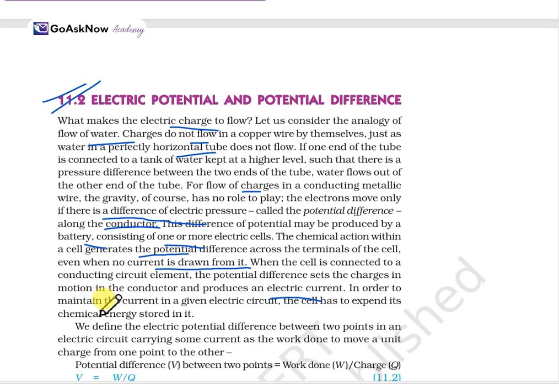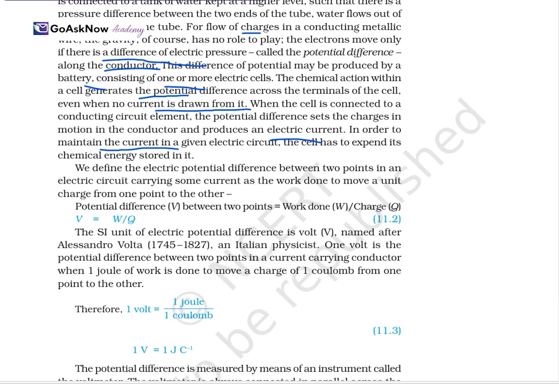In order to maintain the current in a given electric circuit, the cell has to expend the chemical energy stored in it. So we define the electric potential difference between two points in an electrical circuit carrying some current as the work done to move a unit charge from one point to another. The potential difference, represented as V between the two points, equals the work done upon the charge. So mathematically we can write V is equal to W upon Q.